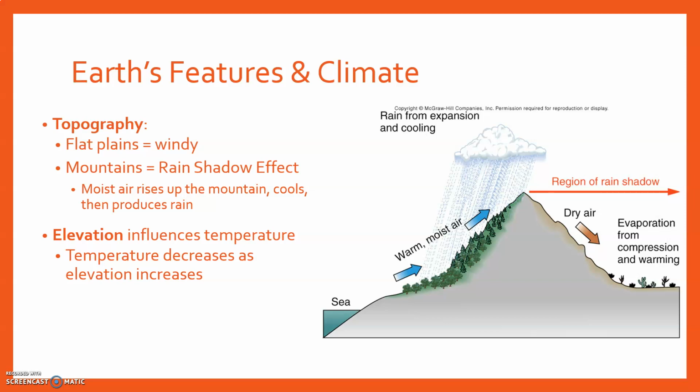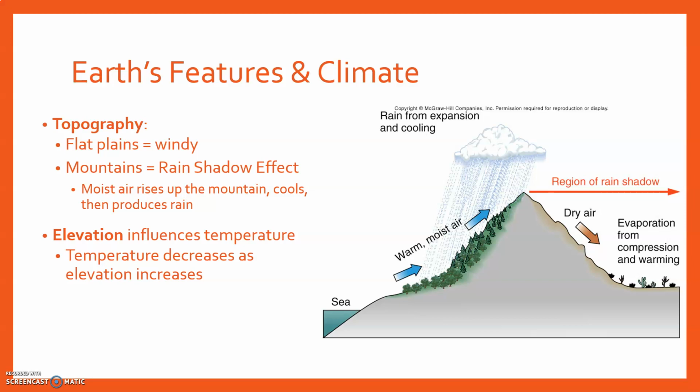Often if you have mountains, you get what's called the rain shadow effect. And this is a picture right here of the rain shadow effect. Basically what happens is you have rain from expansion and cooling. Notice that the mountain kind of blocks it off. So one side of the mountain is going to get a lot of rain, and it's going to be very moist, thriving with plant and animal life. The opposite side is going to get dry air because of the evaporation from the compressing and the warming. So it's a rain shadow effect, meaning the shadow falls on one side, which keeps it pretty much like a desert. A lot of mountainous regions see this because the mountain peaks are very high and it kind of blocks off and stalls out that weather.